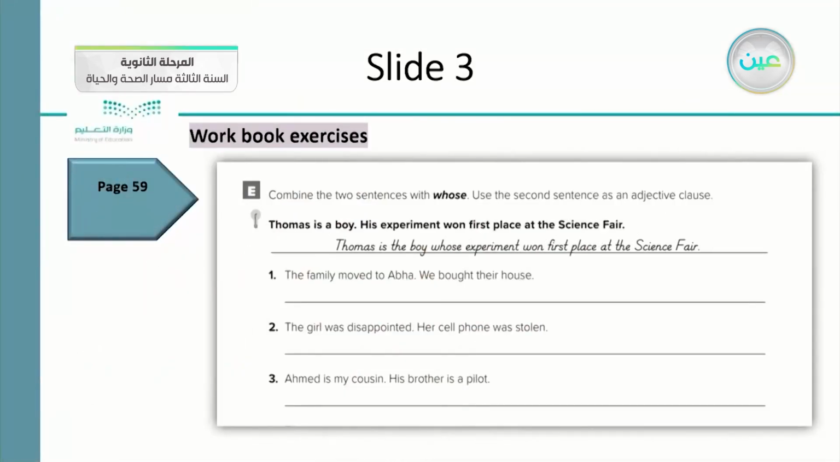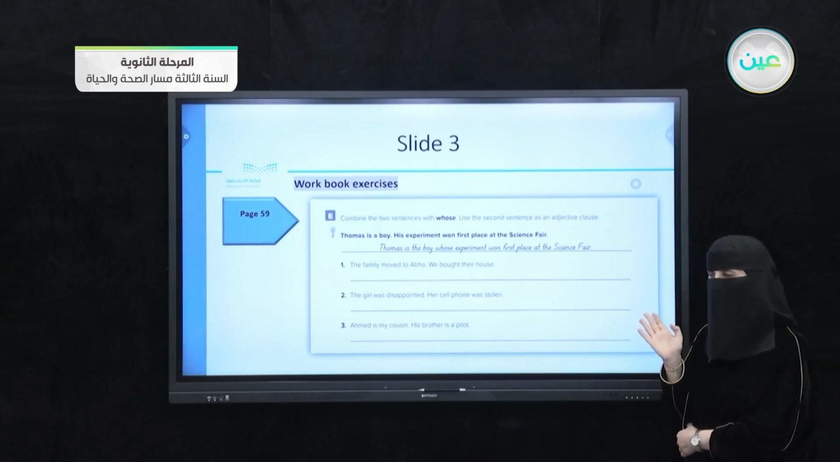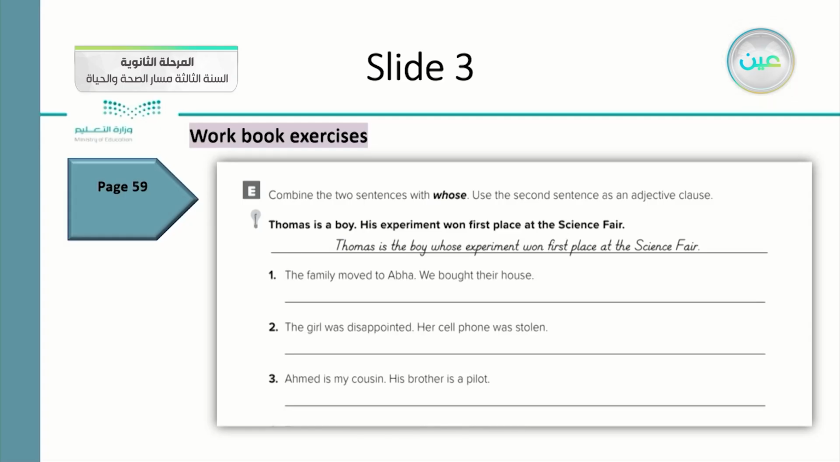Okay, the next question is on the same page, page 59, letter E: combine the two sentences with whose. They want you to combine these two sentences using whose. Use the second sentence as an adjective clause. What do you mean, Miss? They want the second one, after you combine it, to come as an adjective clause. Be careful about the adjective clause and the sequence of tenses and what we discussed in a previous lesson.